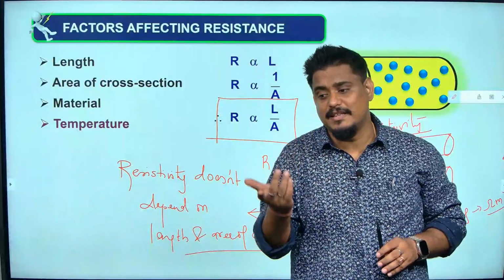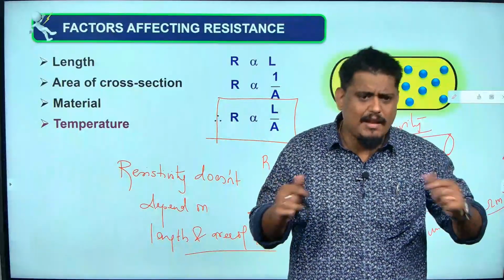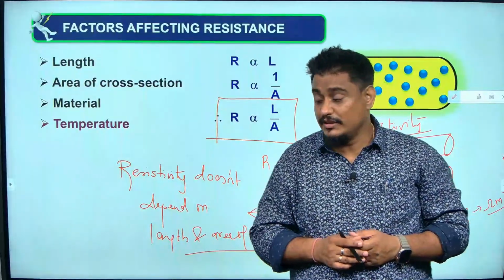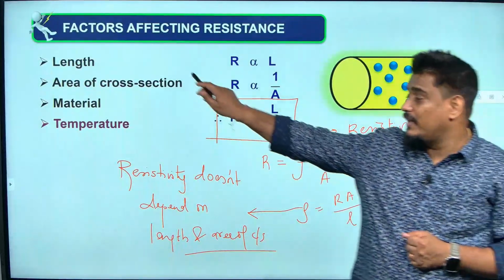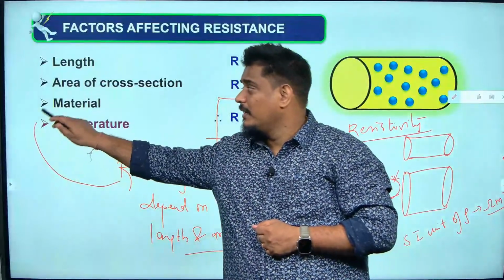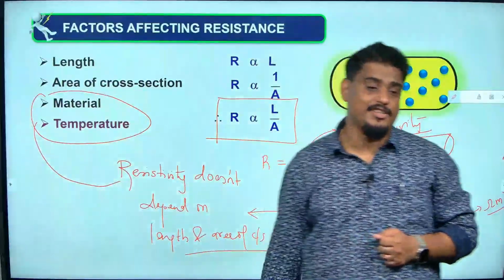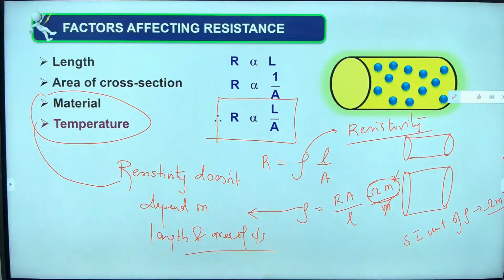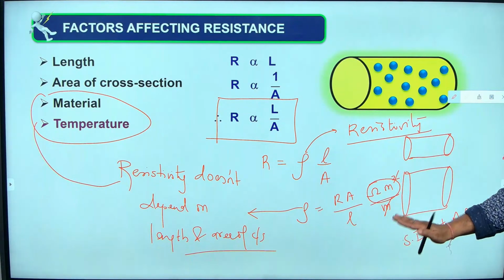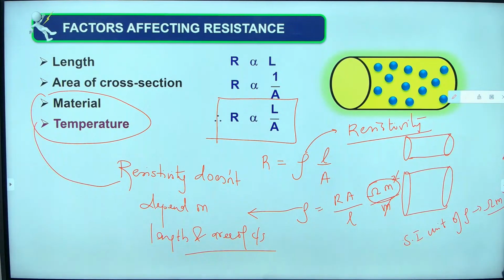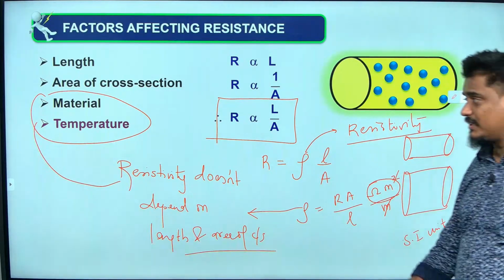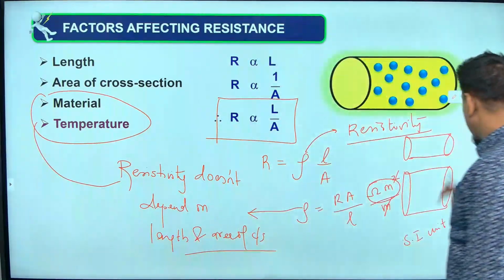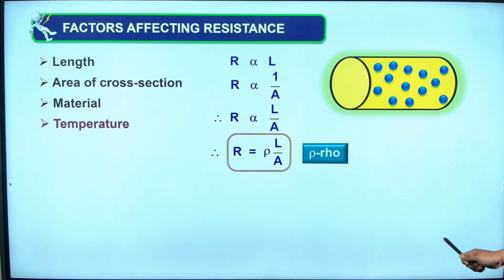But if you change the material itself, if I take aluminum and copper, they will have different resistivity. So resistivity does not depend upon length and area of cross section, but it definitely depends upon material and temperature. If they ask you on what factor it depends, material and temperature. This is the part from where you will have questions in the examination. Numericals will come from here. I will give some questions now, but you understand what is resistance and what is resistivity. Please be very careful about that.